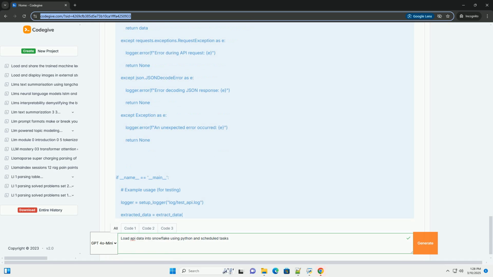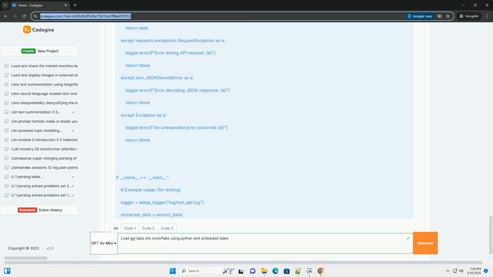run_scheduler sets up the schedule library to run the job function at a specified interval, for example every hour. It uses an infinite loop to continuously check for pending scheduled tasks and execute them. The time.sleep(60) ensures that the loop doesn't consume excessive CPU resources.